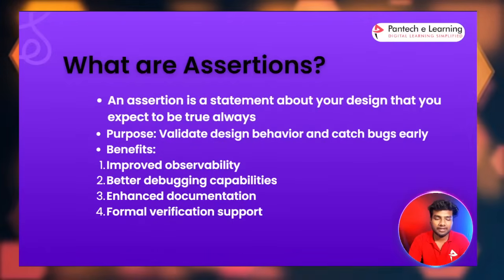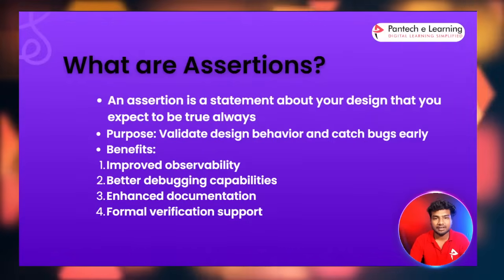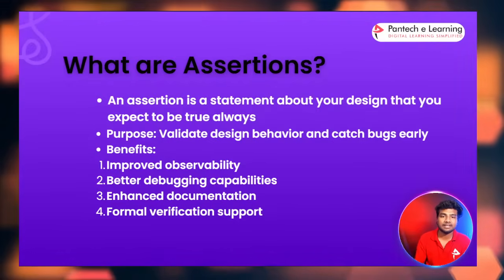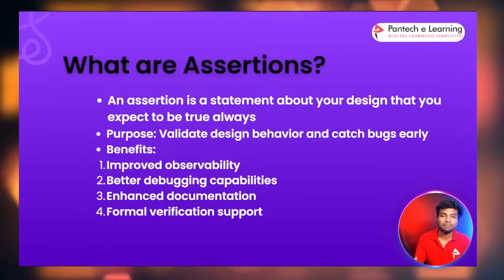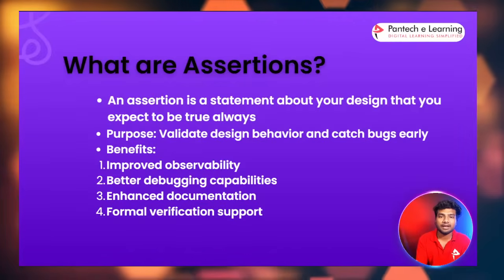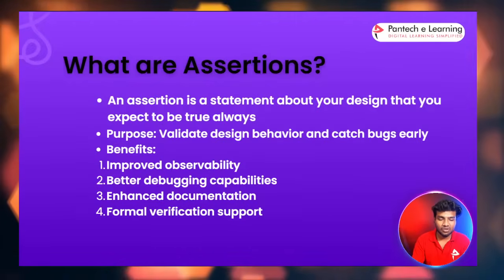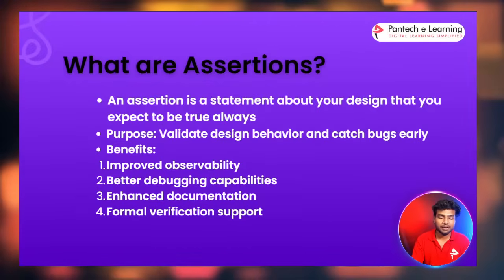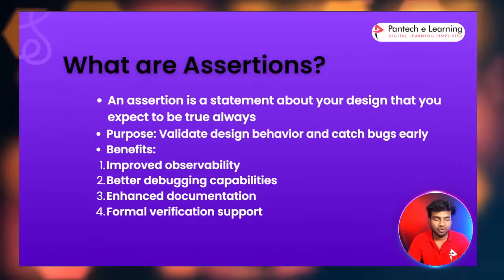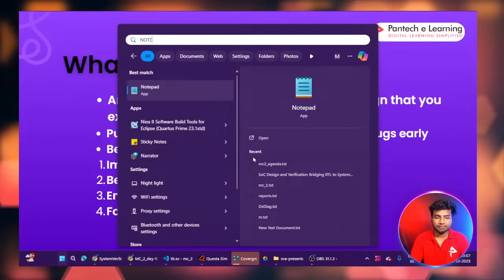The main purpose of assertion is to validate the design behavior and catch bugs early. By using assertions you can validate the design and also catch the bugs early. Without implementing the hardware you can easily find the errors and the bugs in your design code. The benefits are improved observability and better debugging capabilities. For example, I will take one example.